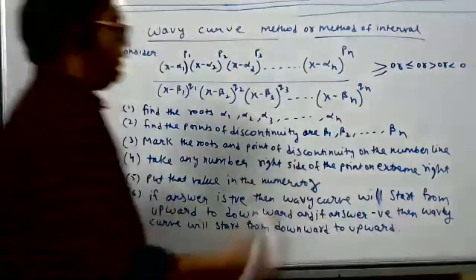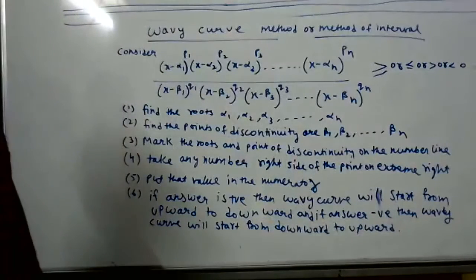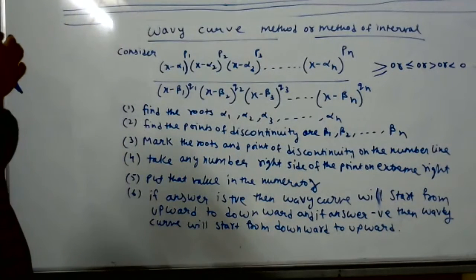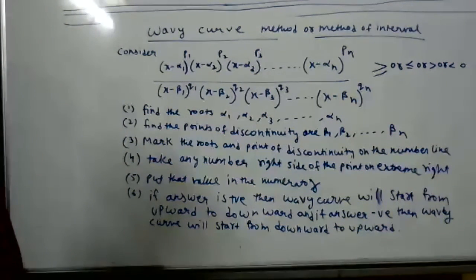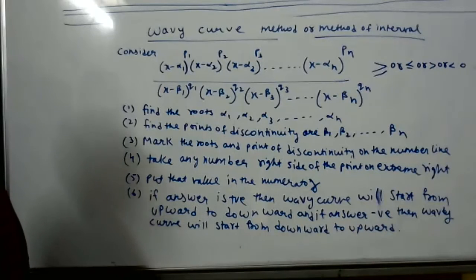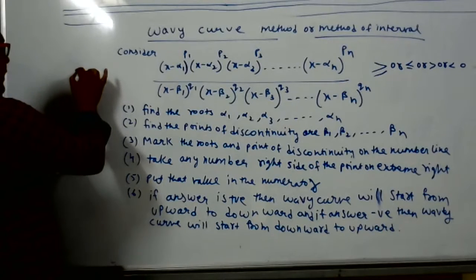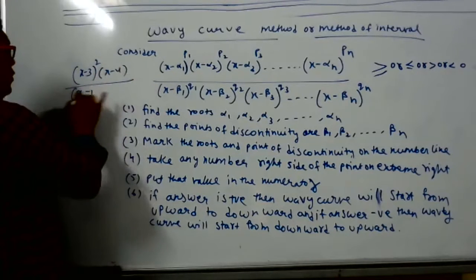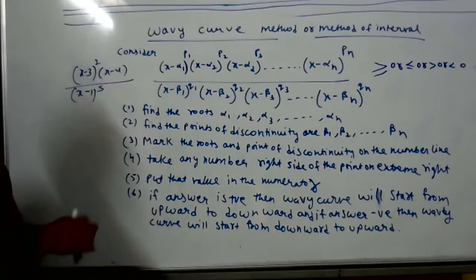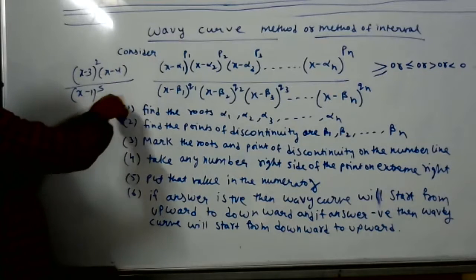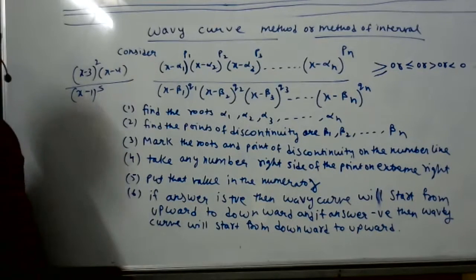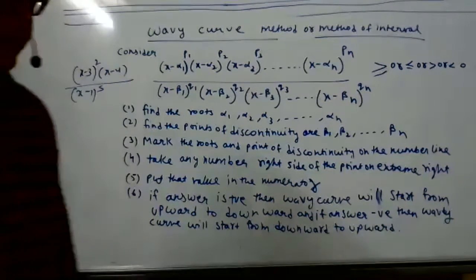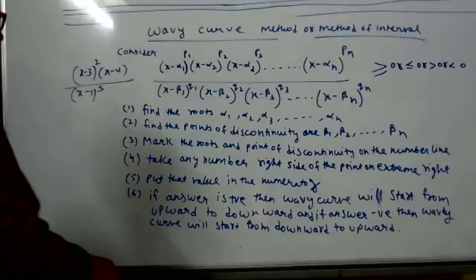Only one more point and you will understand. What are P1, P2, Q1, Q2? Powers. That one is the last point. Sometimes powers will be there, like one expression: (x minus 3) to the power 2, (x minus 4) by (x minus 1) to the power 5. This way terms will be there. So P1, P2 are powers, Q1 also power.